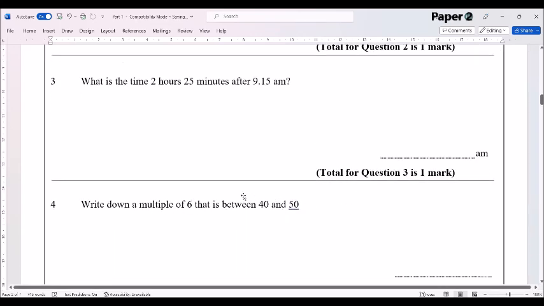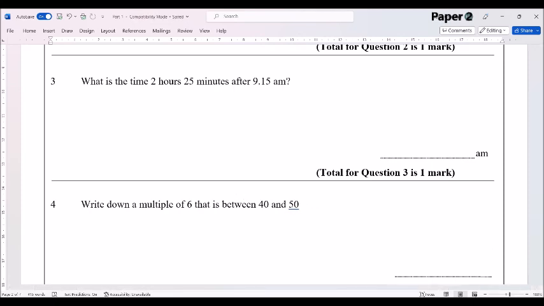Next question. What is the time 2 hours 25 minutes after 9:15 a.m.? So this question is really done best by counting on. We're going to count on 2 hours. So 9:15 plus 2 hours is 11:15 a.m. Then we can add on another 5 minutes, which will take us to 11:20 a.m. And then add on another 20 minutes, we get to 11:40 a.m. So fairly straightforward there.